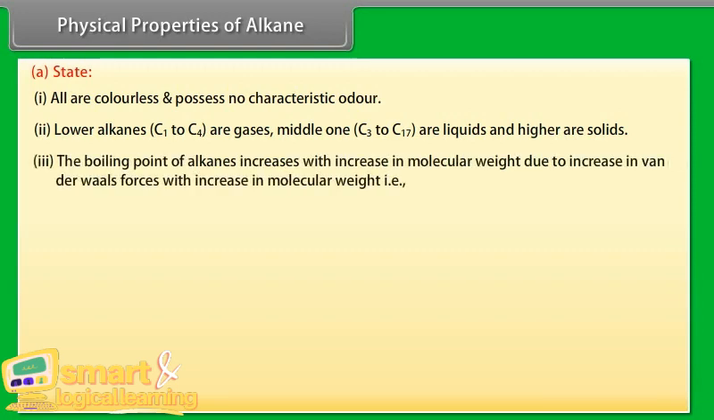Number 3: the boiling point of alkanes increases with increase in molecular weight, due to increase in van der Waals forces with increase in molecular weight. That is, boiling point order: pentane is less than hexane is less than heptane.